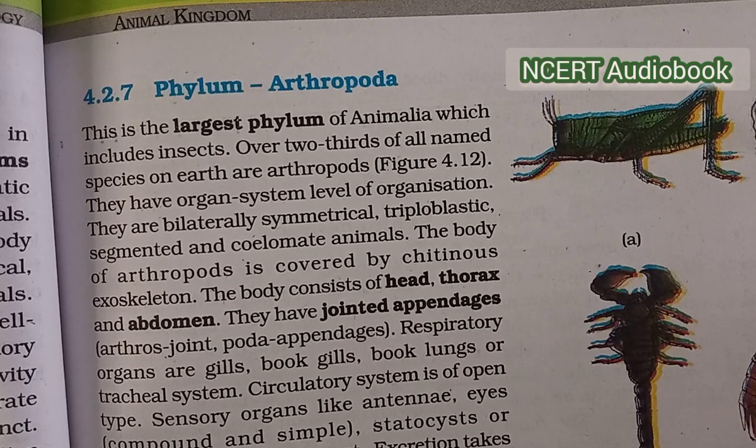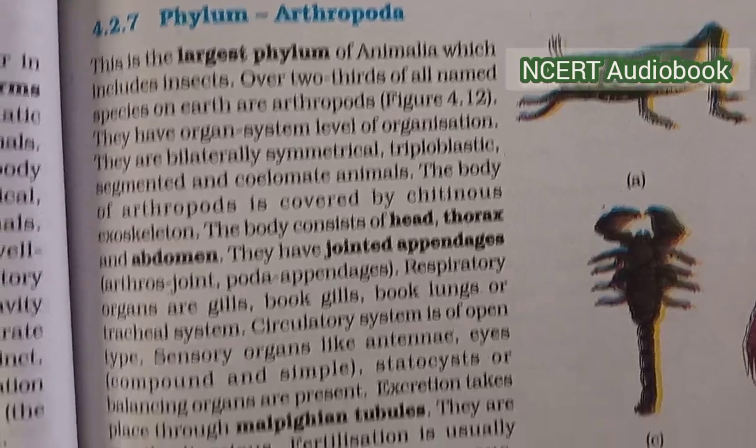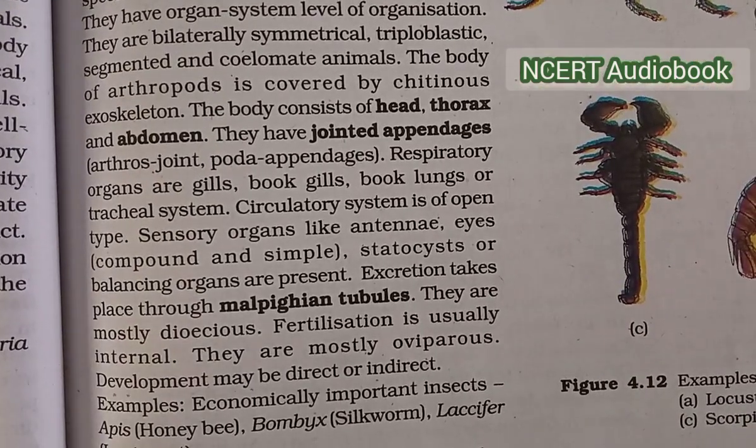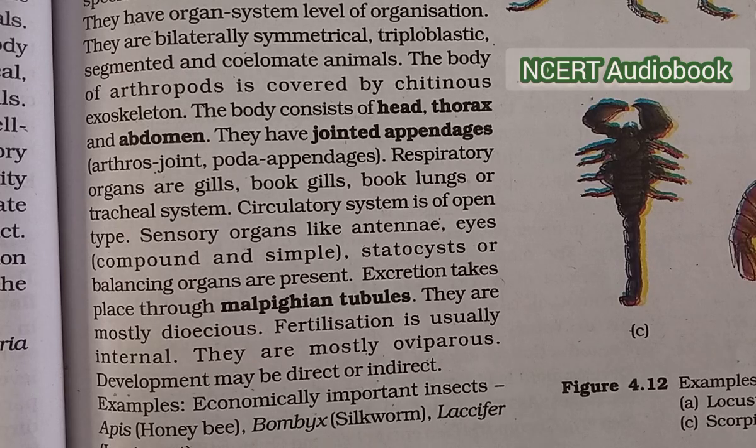The body consists of head, thorax, and abdomen. They have jointed appendages. Respiratory organs are gills, book lungs, and tracheal system. Circulatory system is of open type. Sensory organs like antennae, eyes, compound and simple. Statocysts or balancing organs are present.